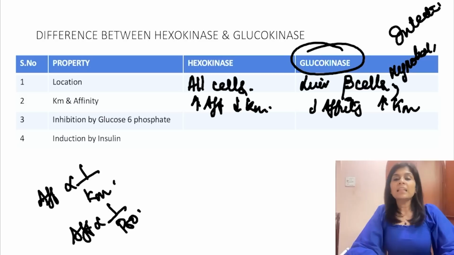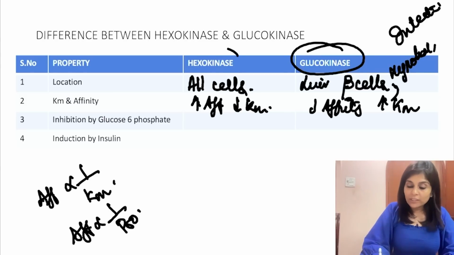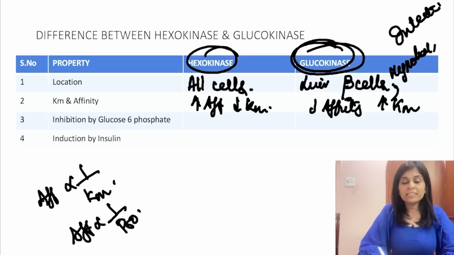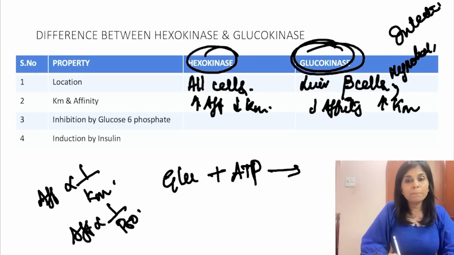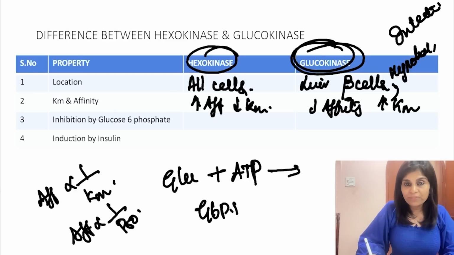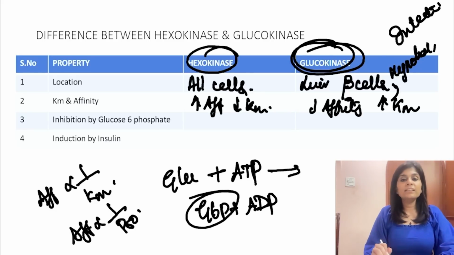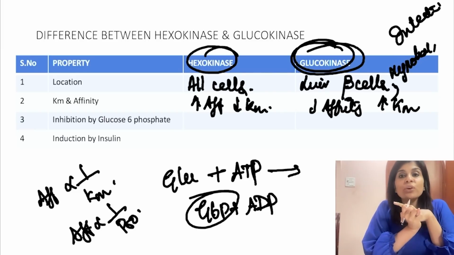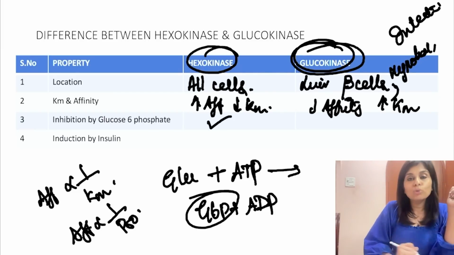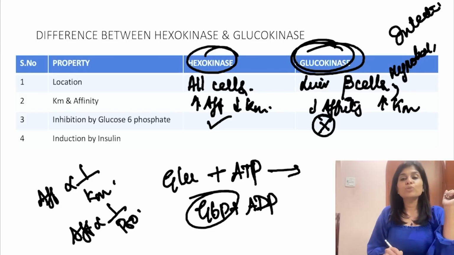Third difference is inhibition by glucose 6-phosphate. What is the function of hexokinase and glucokinase? Both hexokinase and glucokinase will allow glucose to react with ATP to form glucose 6-phosphate and ADP. So what is the product of both? It is glucose 6-phosphate. And most of the enzymes get inhibited by their products. So hexokinase is inhibited by glucose 6-phosphate, but glucokinase is not inhibited by glucose 6-phosphate.